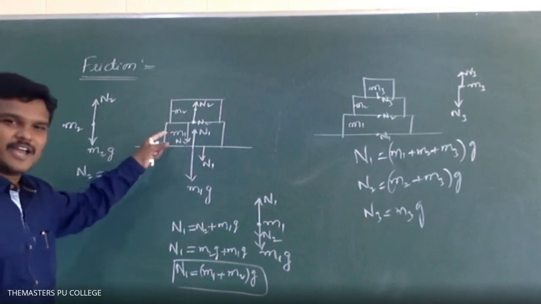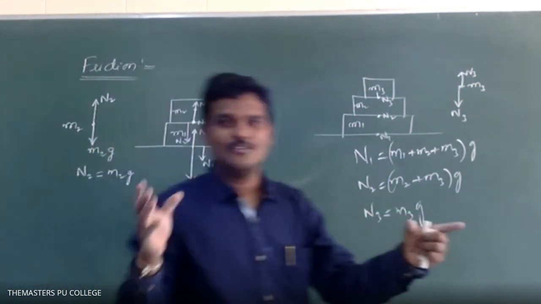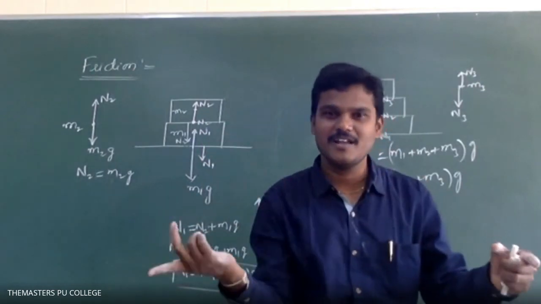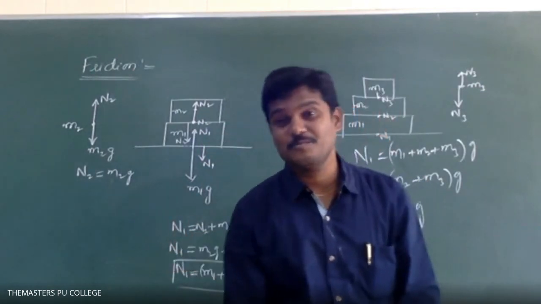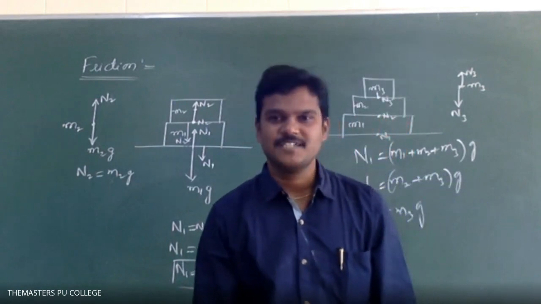Very simple. Action reaction. Two blocks are in contact, block A and block B. Force exerted by A on B is equivalent to force exerted by B on A. FAB is equal to minus FBA. Newton's third law. Action reaction force.